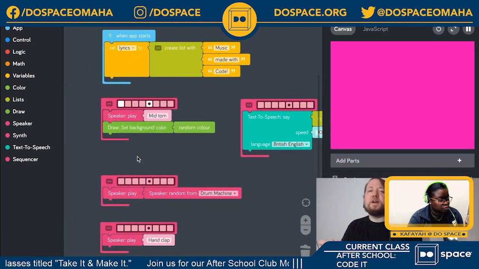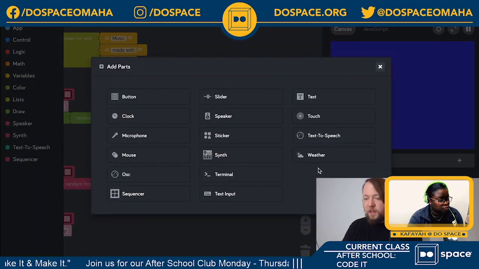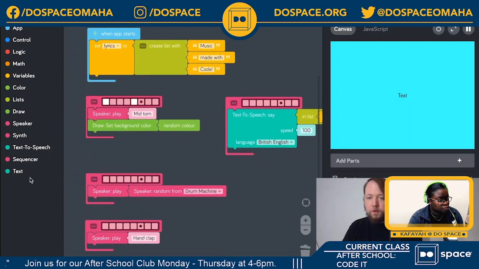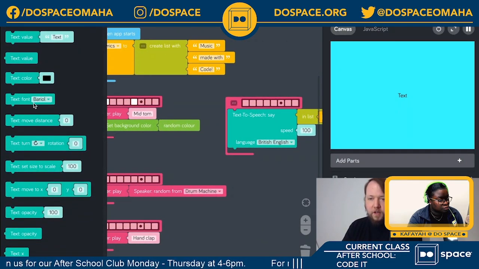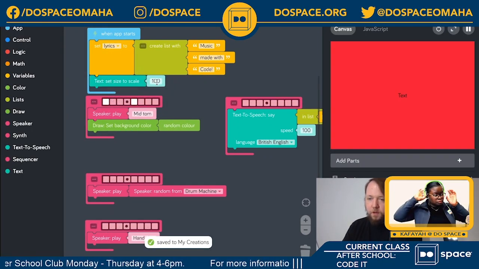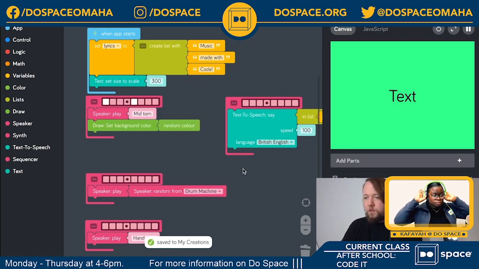Now I think it'd be cool if we add the actual lyrics on the screen as well. So I'm just going to add a text part. We have a text, it's a bit small, so if we go into the text tray and set the scale, I'm going to put that up here at the beginning of my code and change that to 300. Yeah, that's about right.